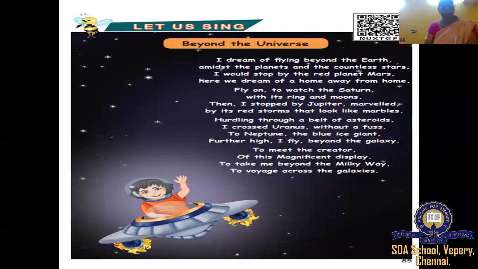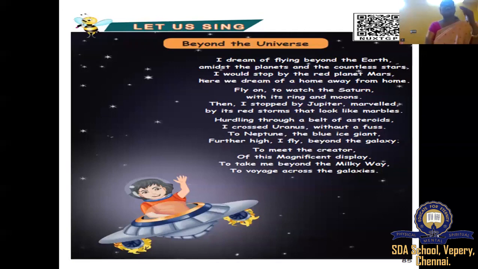See, the second line says he doesn't want to fly in the empty space, but how? Amidst the planets and the countless stars. So that is very interesting, isn't it?